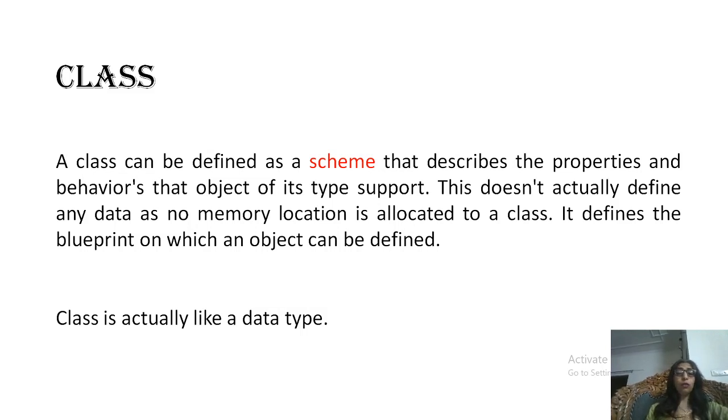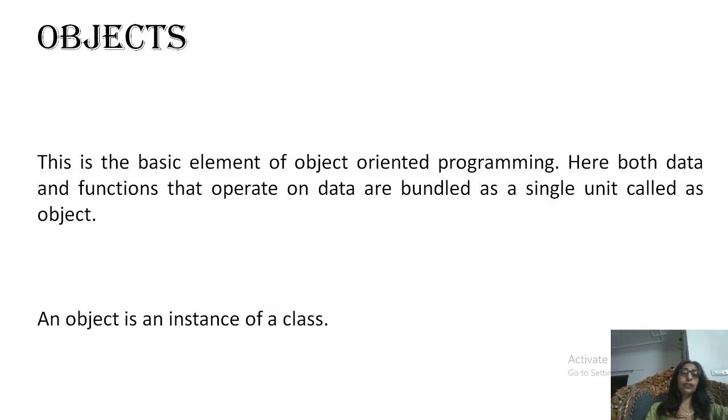There is no memory location allocated to a class. A class just defines the layout, the structure of an object. So a class is actually like a data type. We can define different objects of the type of a class. Next thing, object. Objects are the things which get memory